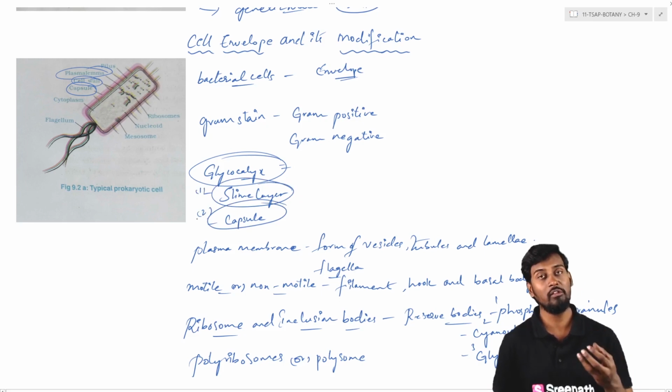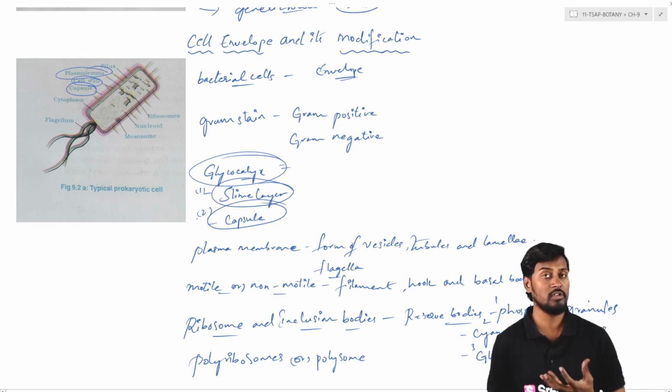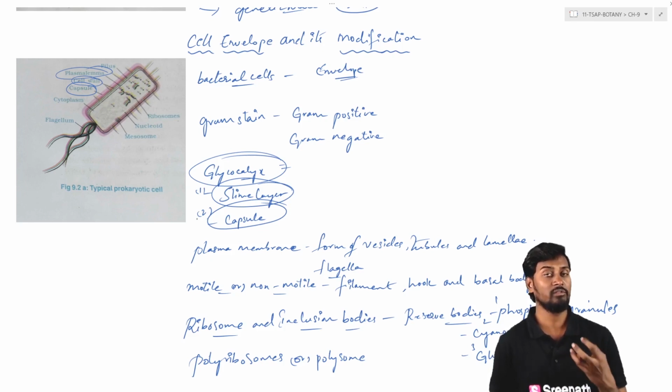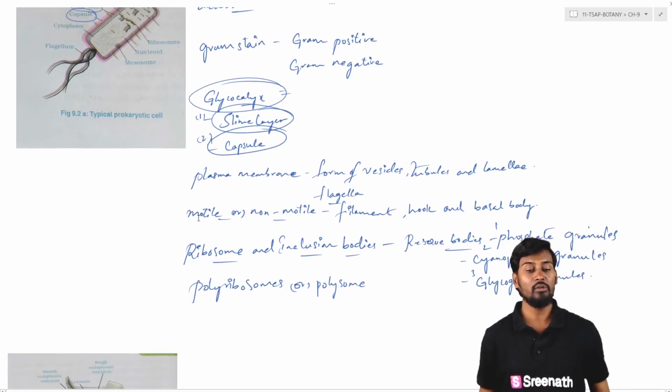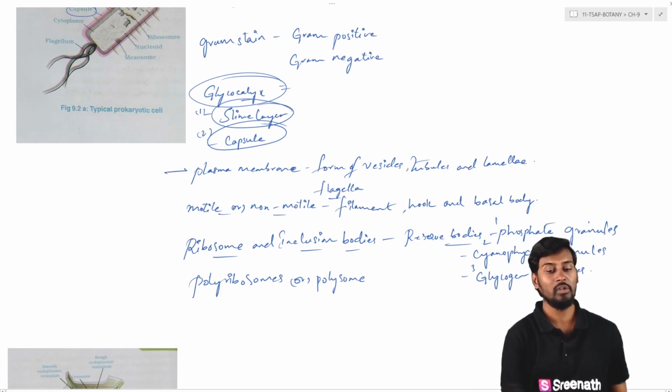In some species it is present in the form of a loose sheet, very loosely covering the bacterial cells like a dress, and that is called the slime layer. In some other species of bacteria it is present in the form of very tough structures covering the cell wall, that is the capsule. So slime layer or capsule are the two different ways in which the glycocalyx is present and covering the bacterial cells. And coming to the next, it's about the plasma membrane.